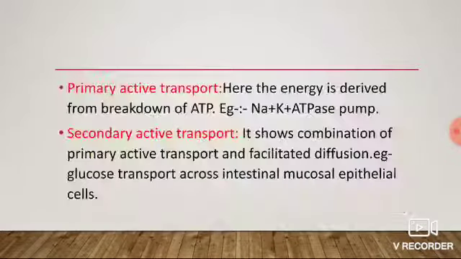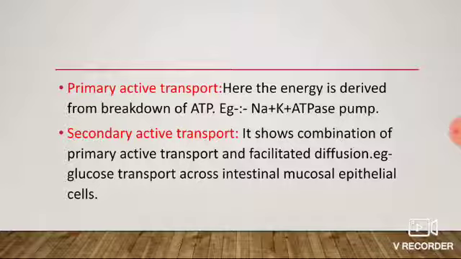This is the figure. Now, primary active transport. Here, the energy is derived from the breakdown of ATP. Example, sodium potassium ATPase pump. Another example is the calcium ion pump. The sodium potassium pump takes place in cardiac muscles, and calcium pumps help in the regulation of muscle contraction.